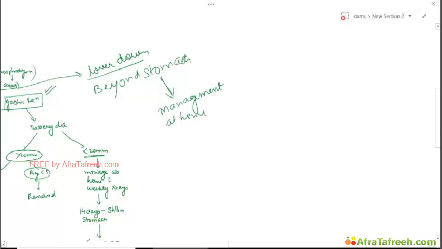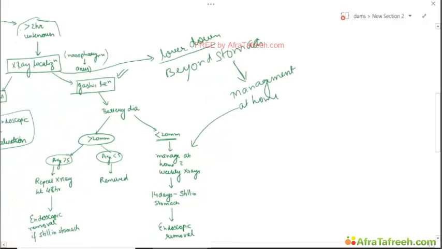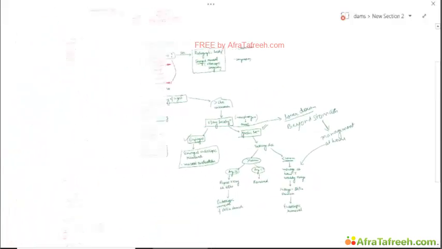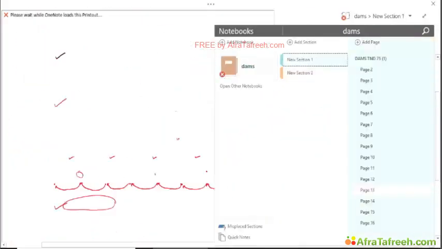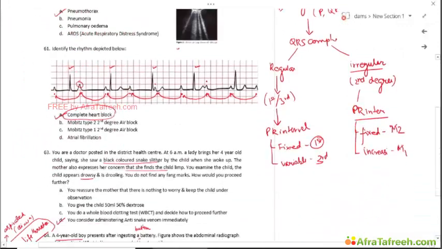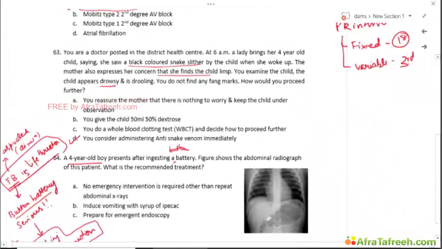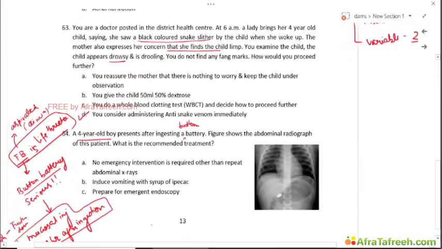Okay, similar to a small button battery in the stomach. Okay, so this is how you go about it. Now we come back to our question and see what we have here. So we have a young boy with a button battery ingestion with a radiograph which shows that this button battery is in the stomach.